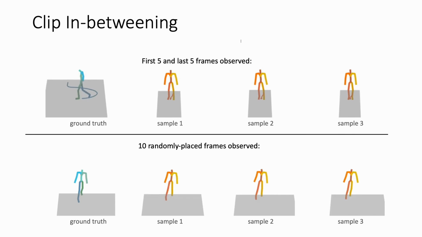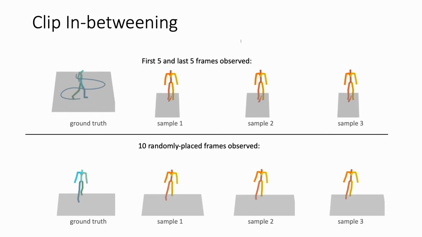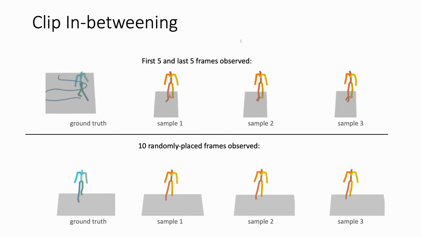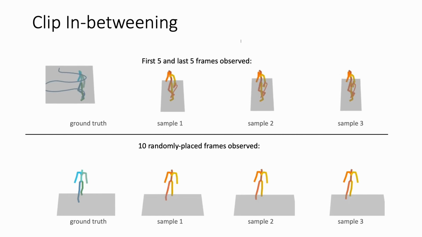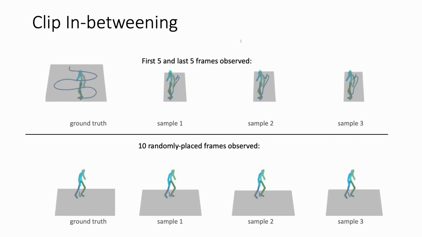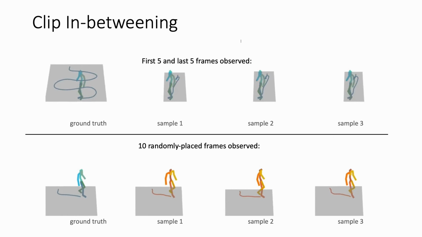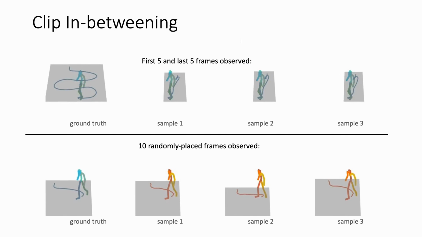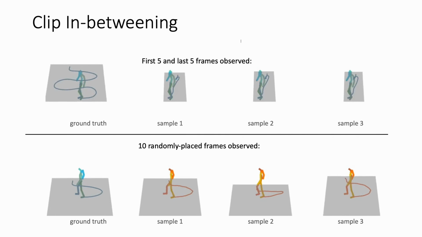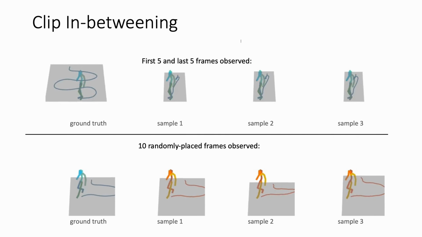As an example, our method fails on the clip in-betweening task, where the first and last 5 frames are observed. In all 3 samples, it fails to smoothly interpolate between the observed chunks and adds a sliding so that the character reaches the ending keyframes. On the other hand, our method performs flawlessly on the same example when presented with 10 keyframes randomly placed in time.